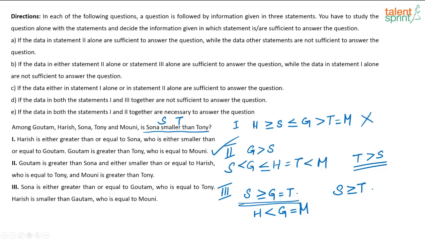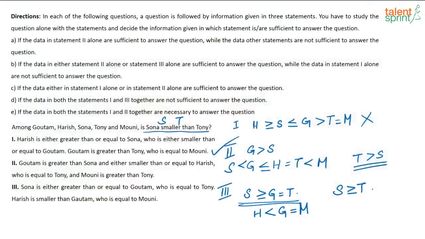Or what is the question here? Is Sona smaller than Tony? Definitely not. Sona is not smaller than Tony. She is either equal to Tony or greater than Tony. So this is basically a yes or no type of question, but framed in a little different way, correct? So using the second statement, I can clearly say that Sona is smaller than Tony. Using the third statement, I can very clearly say that Sona is not smaller than Tony.